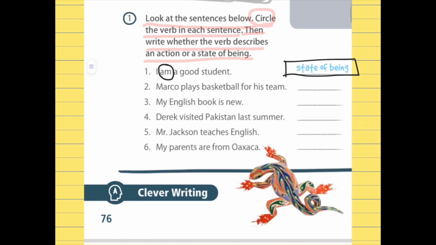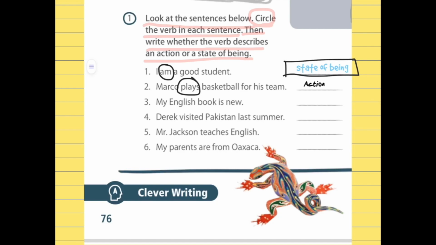I will answer the second one with you. Marco plays baseball for his team. What is the verb? The verb is plays. Is plays an action or the verb to be? Plays is an action.